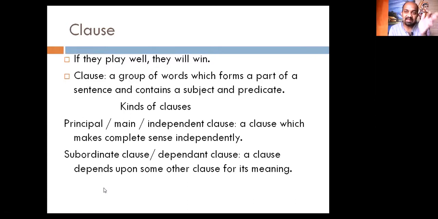So it is dependent upon another clause in the sentence, here in the above sentence, "they will win." I hope I made myself clear. Subject, predicate, and clause. There may be one subject and one predicate, or more than one subject and more than one predicate in a sentence.